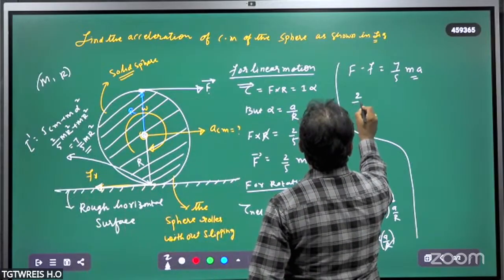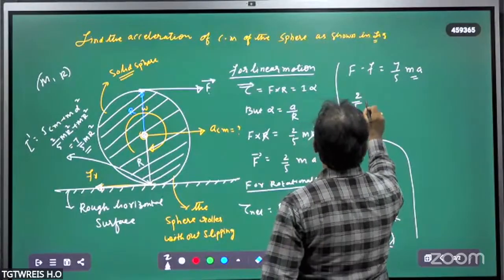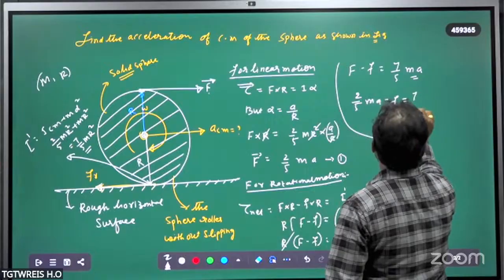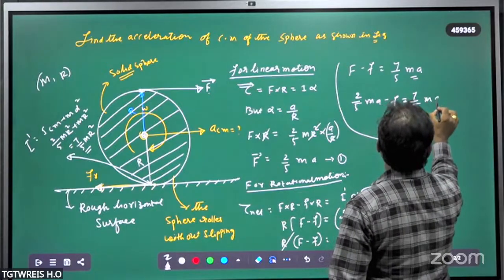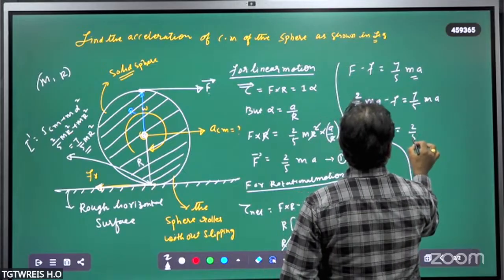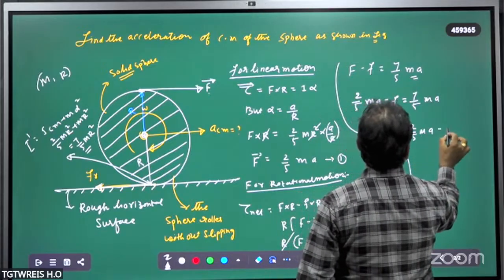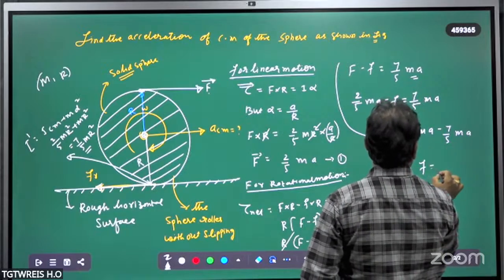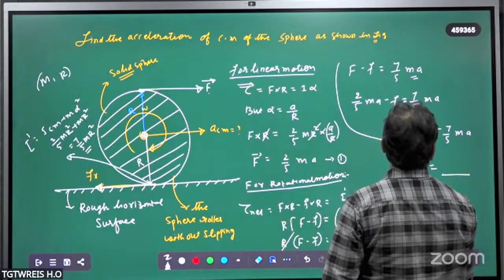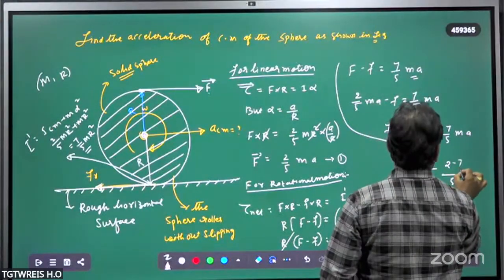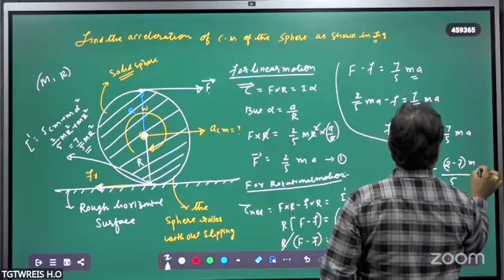That is 2 by 5 MA minus f is equal to 7 by 5 MA. f is equal to 2 by 5 MA minus 7 by 5 MA. That is f is equal to, 5 is common here, 2 minus 7 into MA.